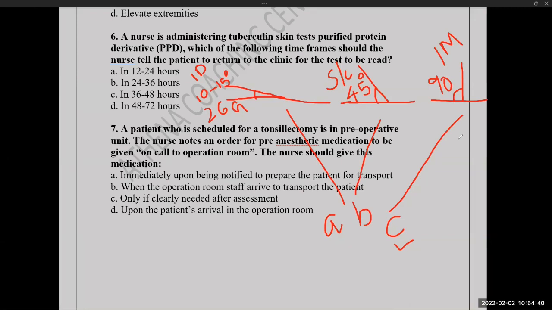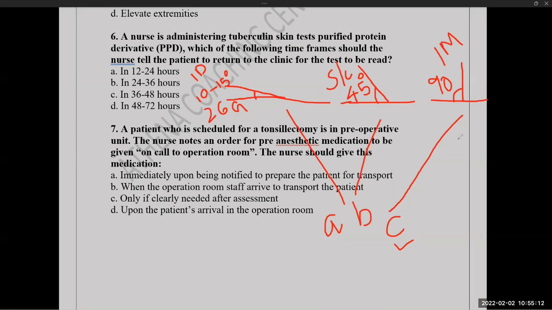Mumps vaccine. Mumps. Route എനിക്ക് വേണ്ടത്. So you can select either A, B or C. It's again sub-Q. So the answer is B. Rubella. Subcutaneous. Okay.